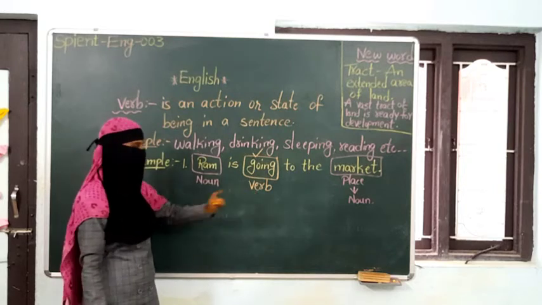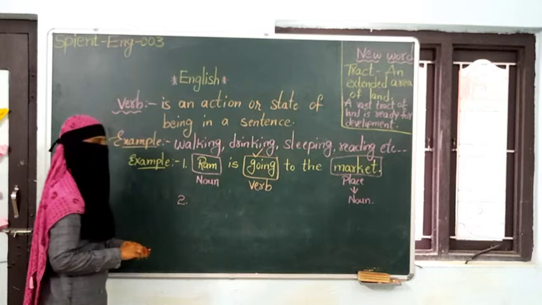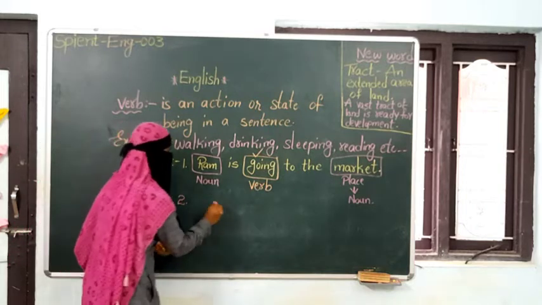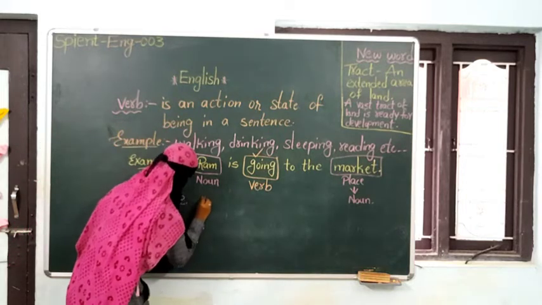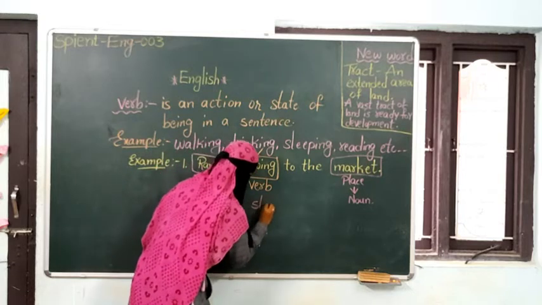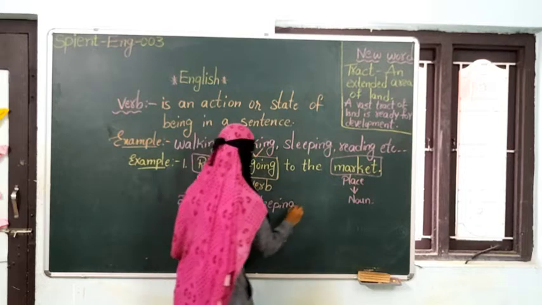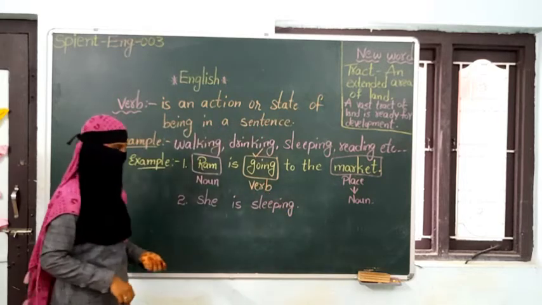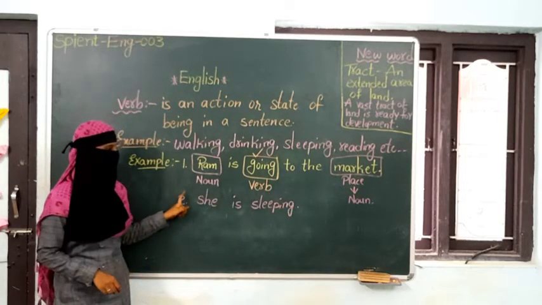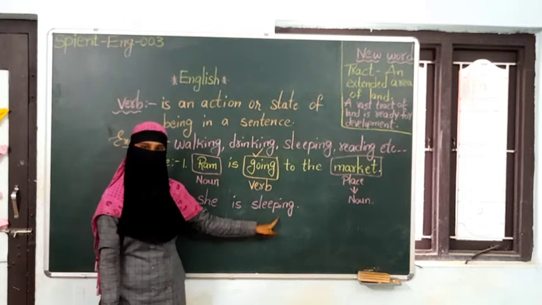Did you understand? One more example I will give you. Now you have to find out the verb. Okay? She is sleeping. Where is the action word? Can you please identify the verb in this sentence?